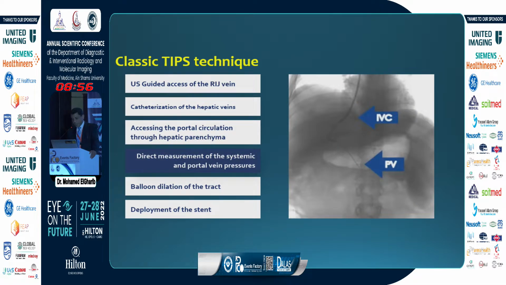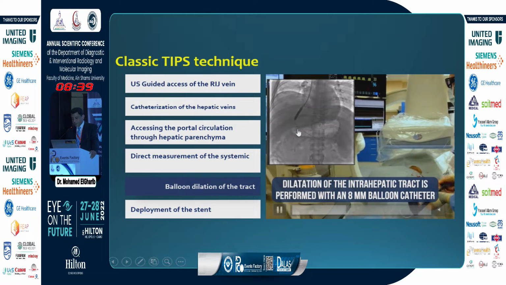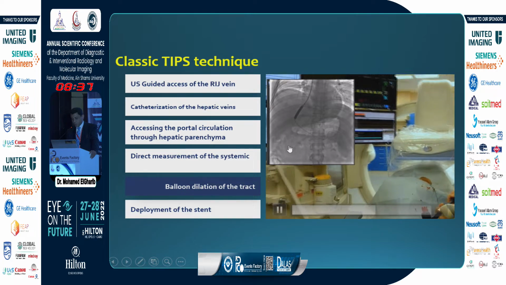Then we pass a guide wire and the catheter into the main portal vein and measure the pressure gradient between the portal circulation and systemic circulation. The portal circulation measured in the main portal vein and the systemic circulation measured in the IVC. Then we do dilatation of the tract by 8 millimeter balloon over a stiff guide wire.